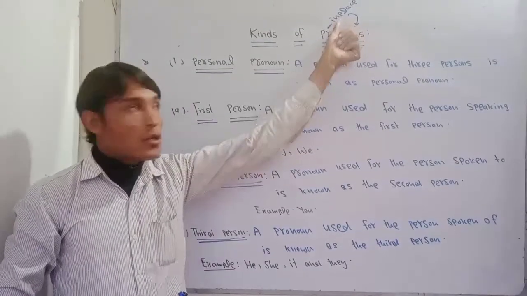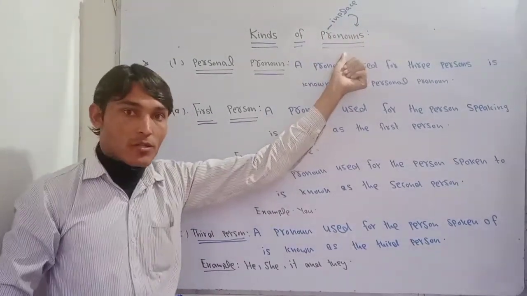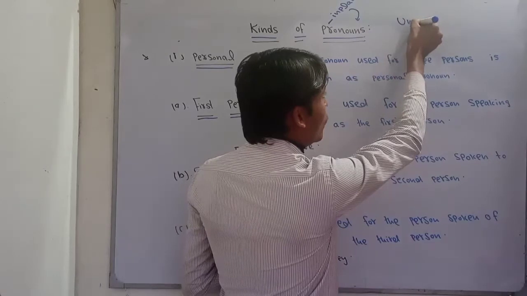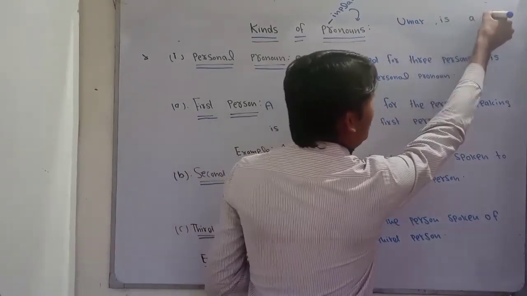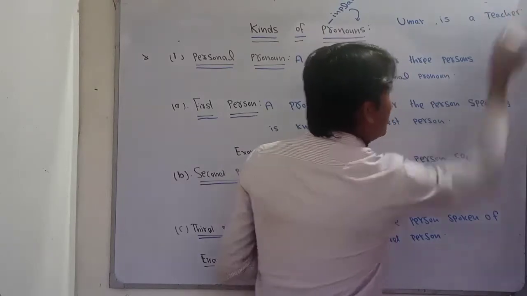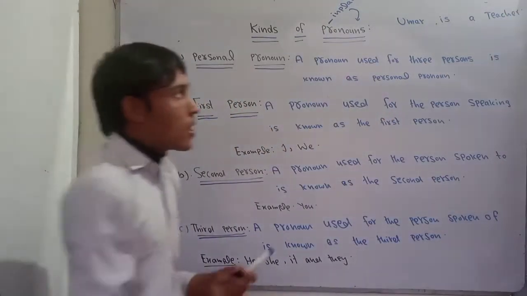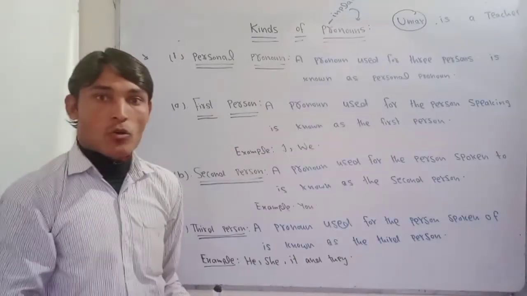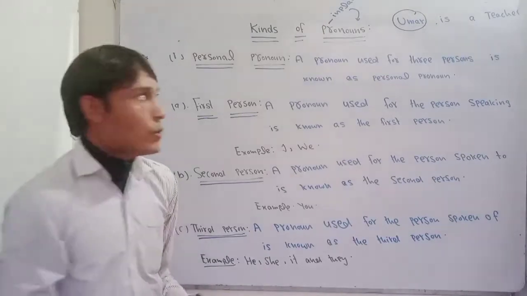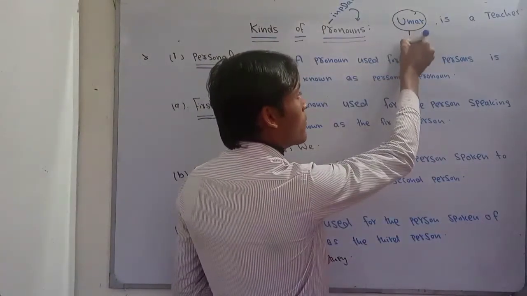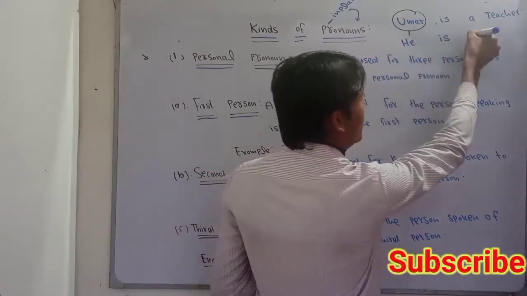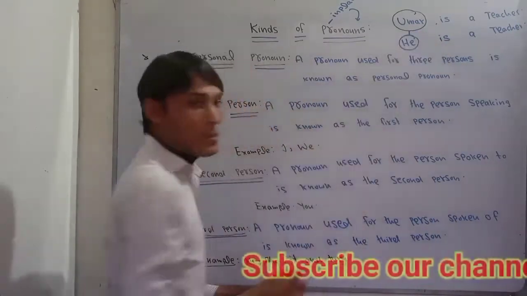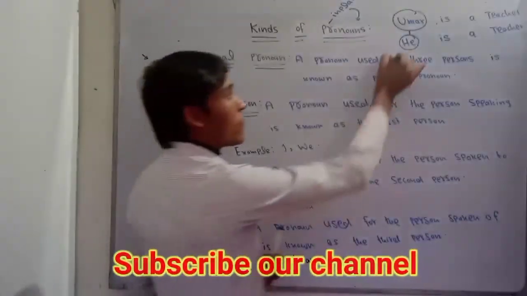to avoid the repetition of a noun in a group of words. For example, I say that Umar is a teacher. Now, I want to use a pronoun instead of Umar. Umar is male, and instead of male, we use he. So instead I say, he is a teacher. Now, he is a pronoun which is used instead of Umar.